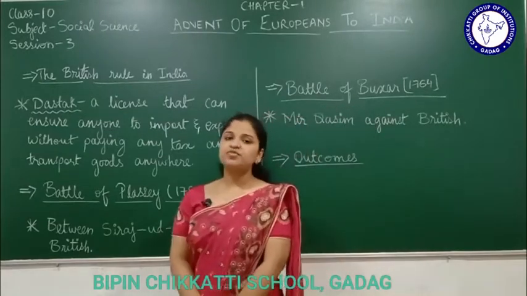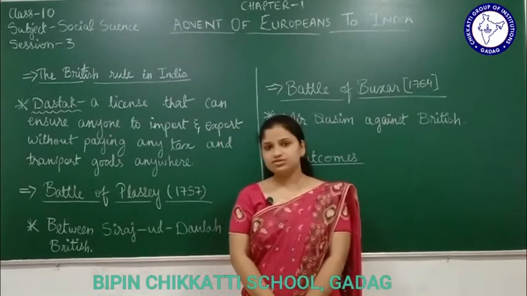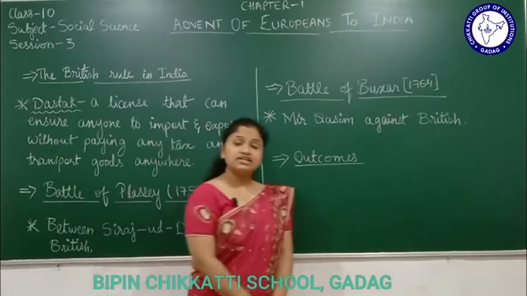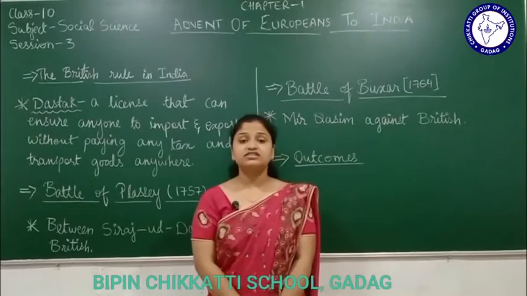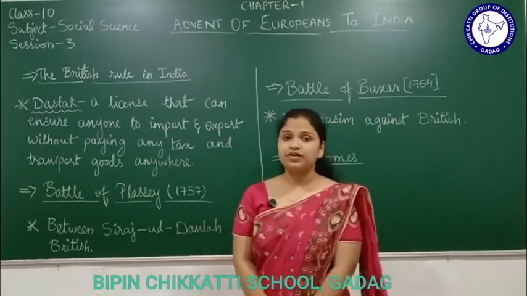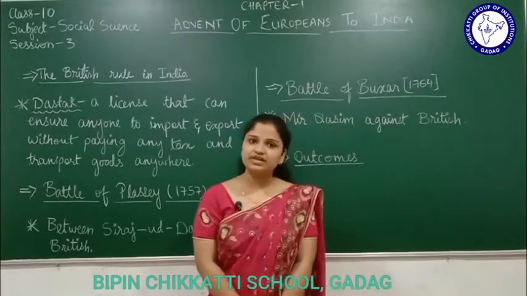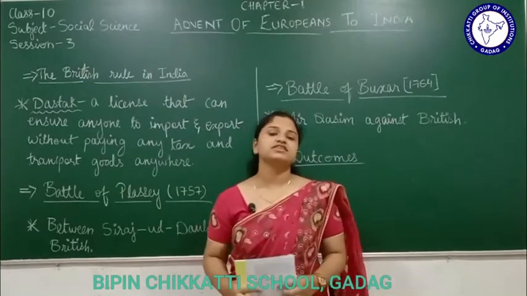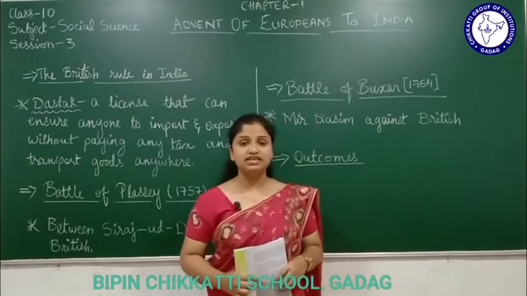So the next subtopic here is the British rule in India. I told you how, one by one, people of different countries had come to India. There were French, British, Dutch and Portuguese people, but not all of them were successful. In the end, the more successful people were the English and the French, and later on, because they both were more successful, Carnatic wars took place between the French and the English.